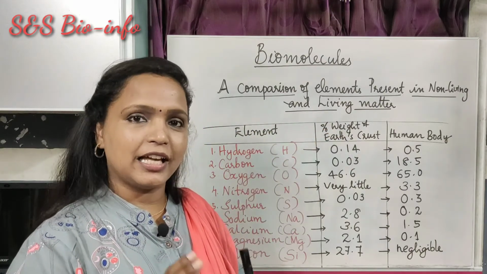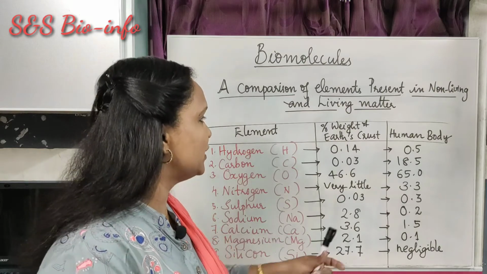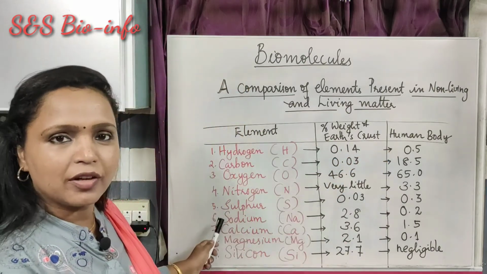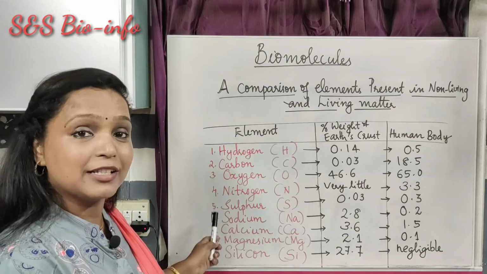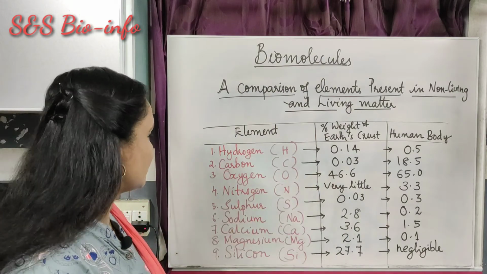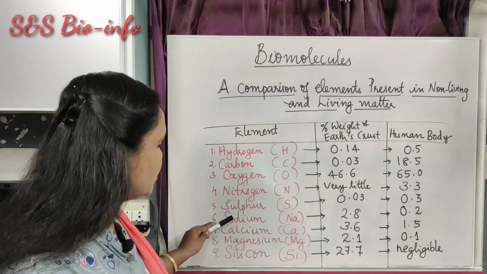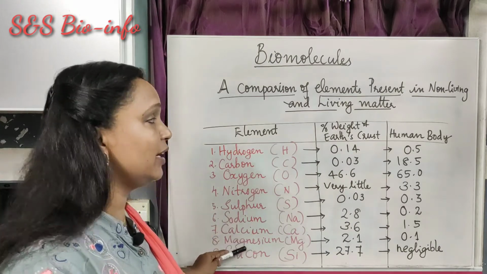Let's consider the elements that are present both in the earth crust and the human body. These are the major elements present in both cases: hydrogen, carbon, oxygen, nitrogen, sulfur, sodium, calcium, magnesium and silicon.